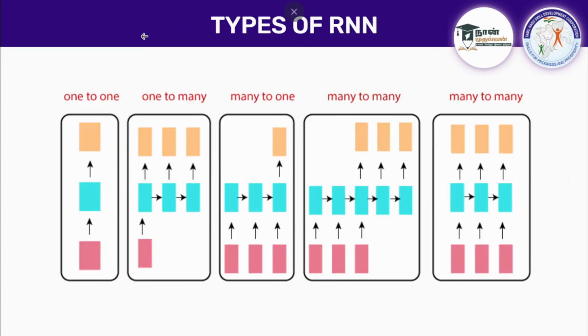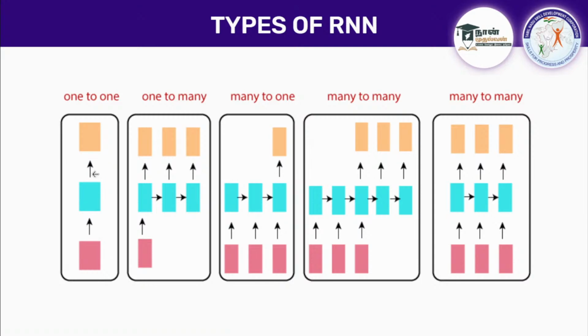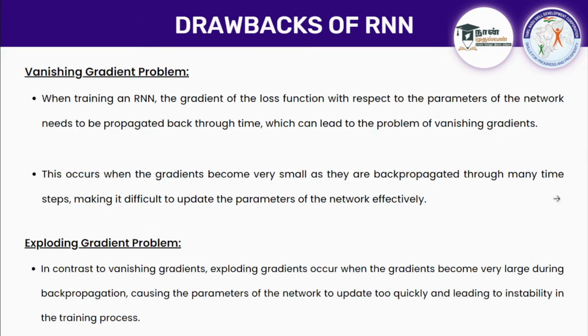So the types of RNN: if this blue color is a neuron, and you are giving one input and getting one output, it is called one-to-one. If you are giving one input and passing it to many neurons and getting many outputs, it is called one-to-many, and similarly many-to-one and many-to-many. These kinds of things can be present in RNN, but there are some drawbacks in RNN, guys.